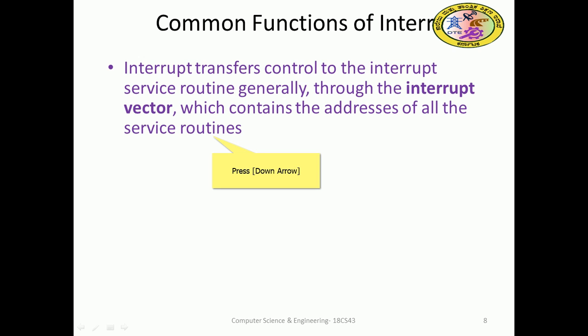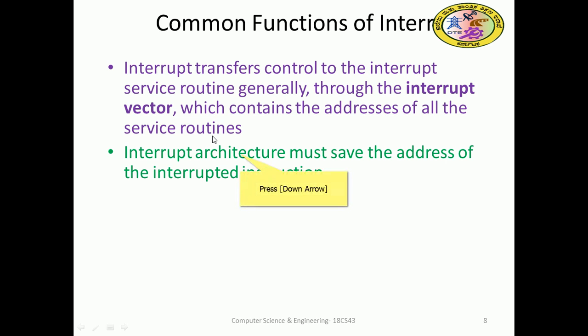With the help of that address we can call it. So when any abnormal disturbance happens, an interrupt will occur, meaning the corresponding program, the interrupt service routine, will be executed through the interrupt vector. The vector contains the addresses of all the interrupts listed in a system, that is, the addresses of all the service routines.